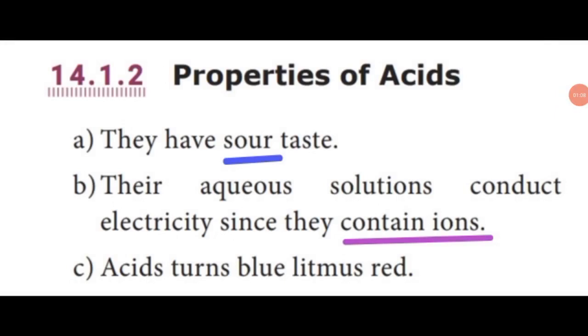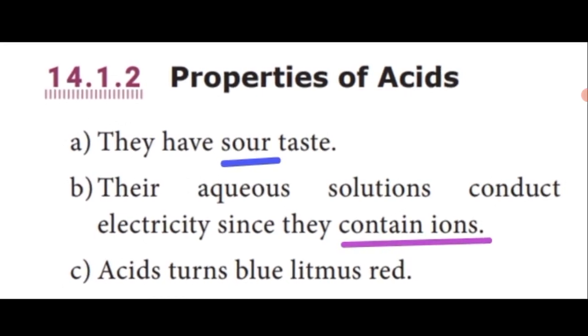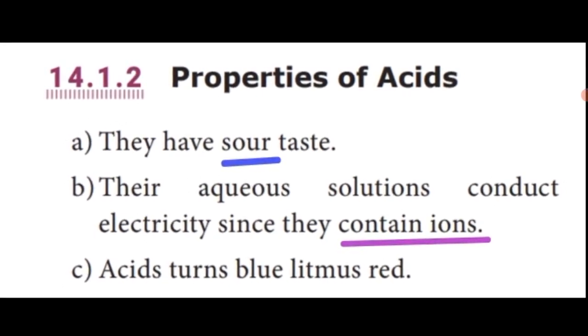Already discussed classification of acid. Acids have four different types of classification. First based on source, second based on basicity, third based on ionization, fourth based on concentration. Based on source, acid can be classified into two types: organic and inorganic acid. Based on basicity, acid can be classified into three types: monobasic acid, dibasic acid, tribasic acid.